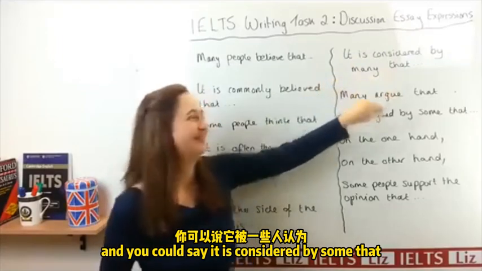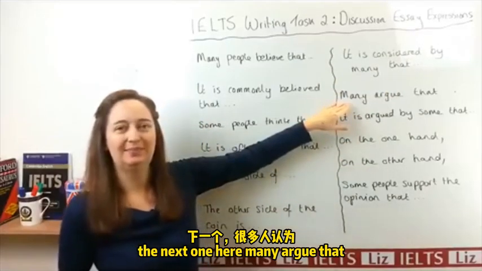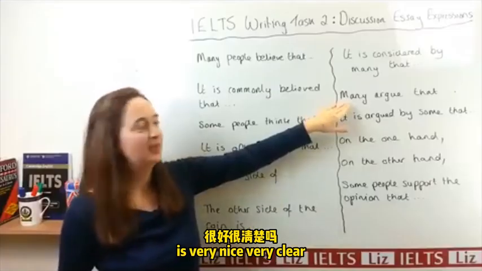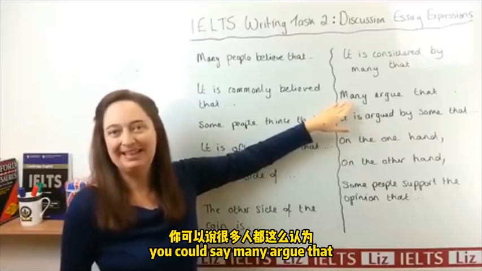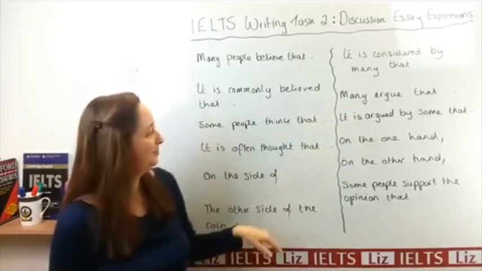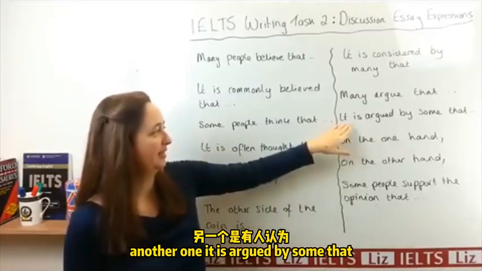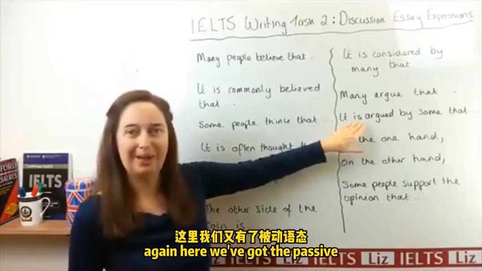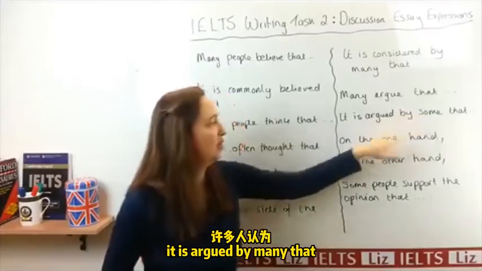The next one here, many argue that. It's very nice, very clear. You don't need to say many people. You could say, many argue that. Another one, it is argued by some that. Again, here we've got the passive. And you can change this word, it is argued by many that.